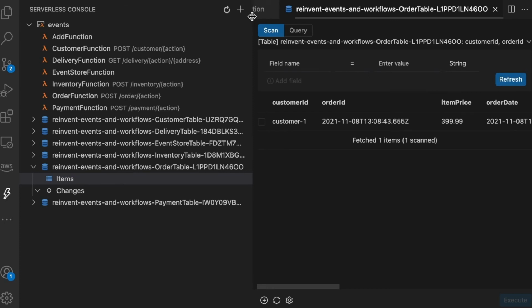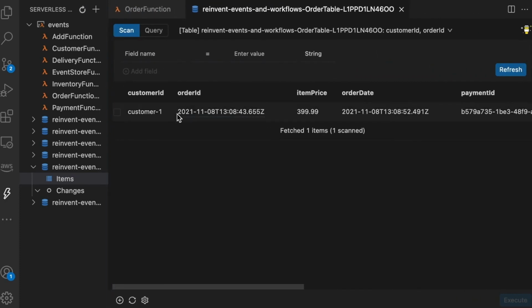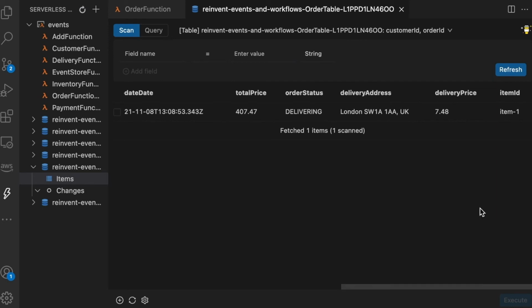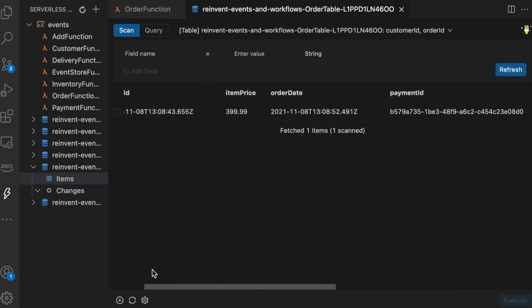Then we can check the order table, and there we will see that there is one item, and that item is the one that we just created. The key is the order ID, and you can see that there is some information for that order. So you can see the order status, that is delivering. So something happened. I'm still not sure what, but something happened.